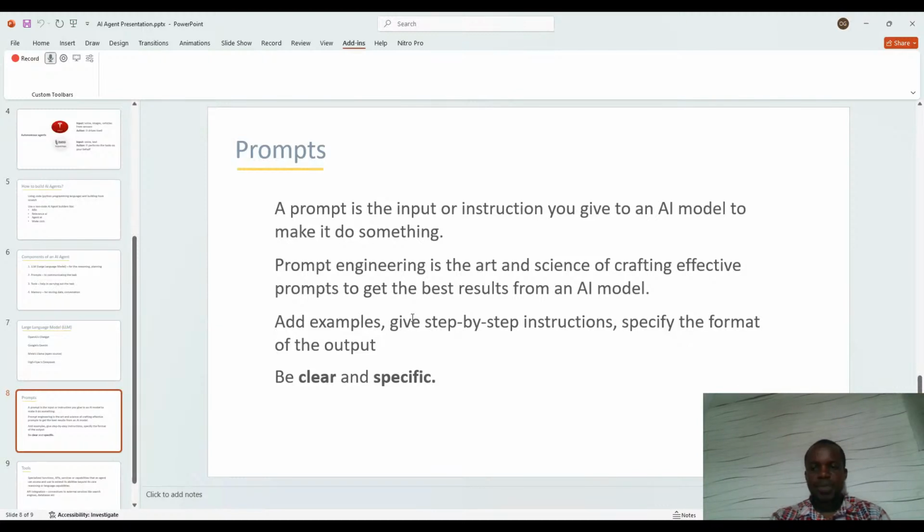You can specify the format of the output. If you are looking for a format, maybe you want it to be a JSON, a text file, a PNG, or a PDF file, you must give your details. Be clear and specific. This part should not be ignored, because if you don't do this, your AI agent will come out with strange results. It will be awkward when you are handing it over to a client and the client starts complaining that the AI agent is not doing what it ought to do.